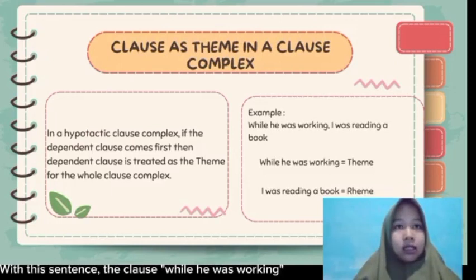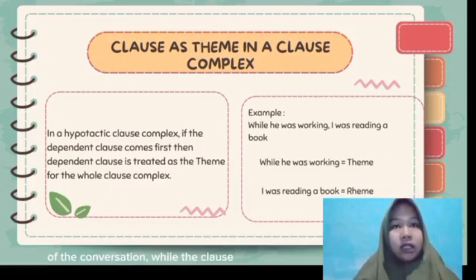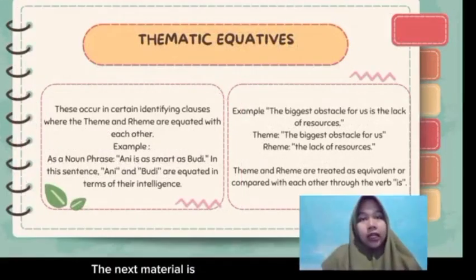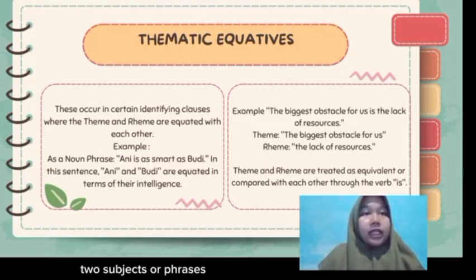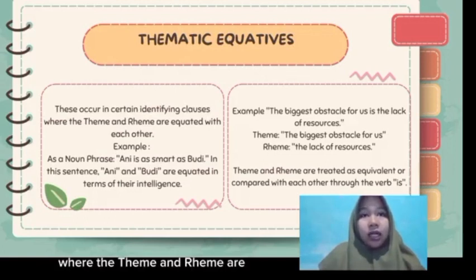With this sentence, the clause "while he was working" becomes the theme or focus of the conversation, while the clause "I was reading a book" provides additional information. The next material is theme equatives. Theme equative is used to express equality between two objects, two subjects, or phrases in terms of their role or status. This occurs in certain identifying clauses where the theme and rheme are equated with each other.